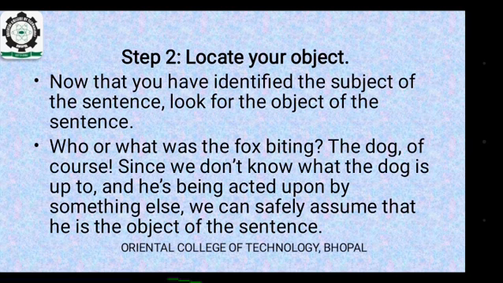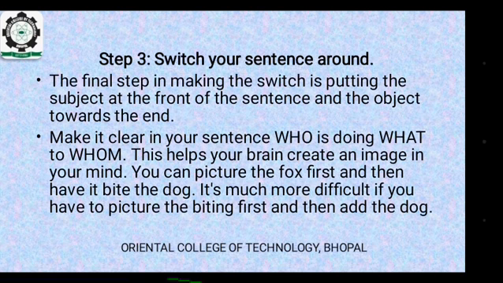Step 2. Locate your object. Now that you have identified the subject of the sentence, look for the object of the sentence. Who or what was the fox biting? The dog, of course. Since we don't know what the dog is up to and he is being acted upon by something else, we can safely assume that he is the object of the sentence. Step 3.